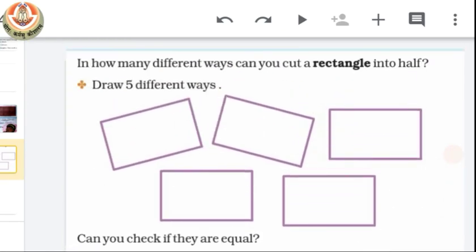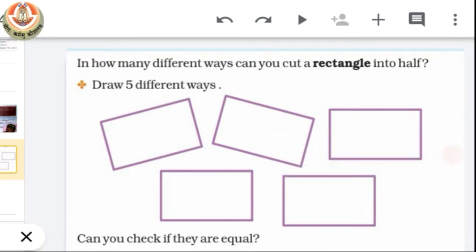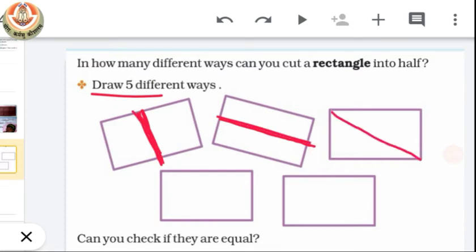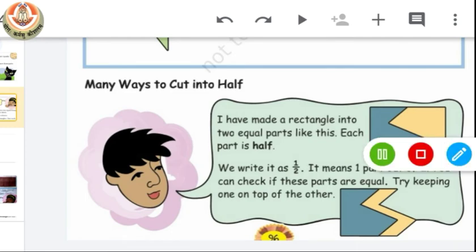Now we have been given 5 pieces of paper and we have to cut them in 2 equal parts in 5 different ways. Okay, so the first is like this, from exactly between. Second is vertically. This is our horizontally. This is our vertically. This is our horizontally. Then diagonally. Then from another diagonal. And the 5th way is, you can see here, one way is done for you which is quite different from the simple ways.